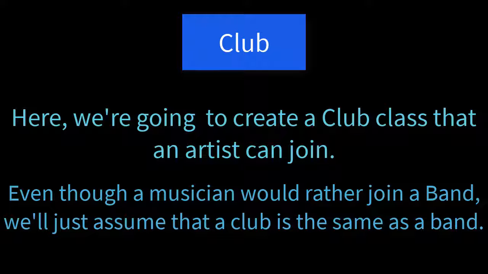Okay, so that's what we're going to be doing, and I know that a musician would rather join a band than join a club, but for the purpose of this program we're going to assume that a club is the same thing as a band for a musician. So that's what I want to explain. So we'll get back to our code.